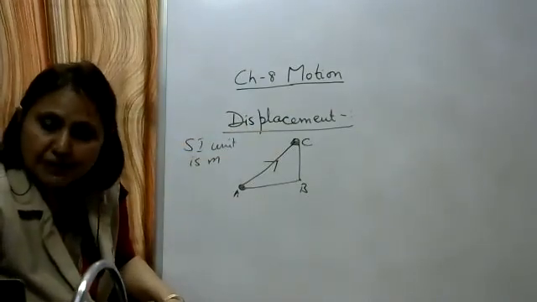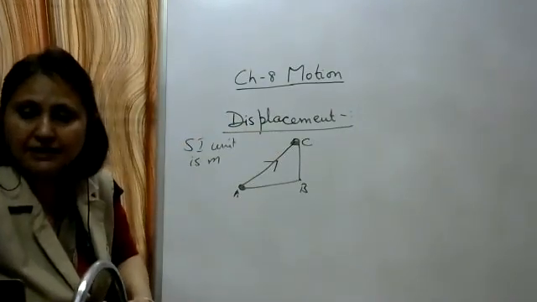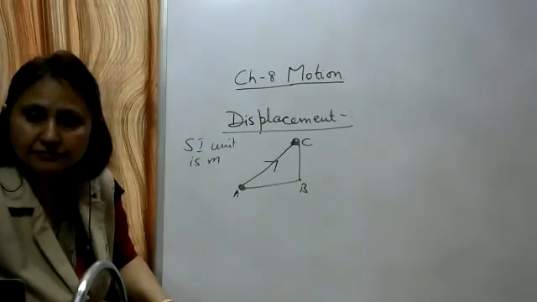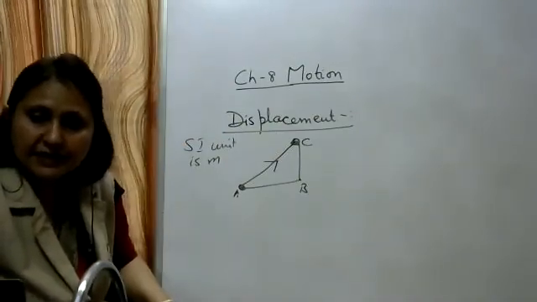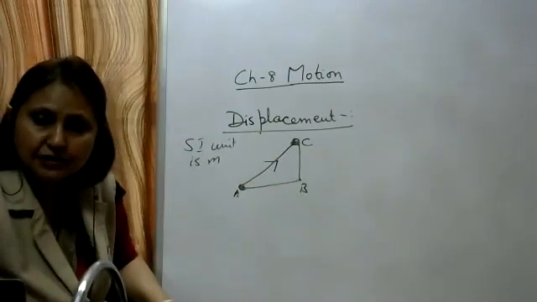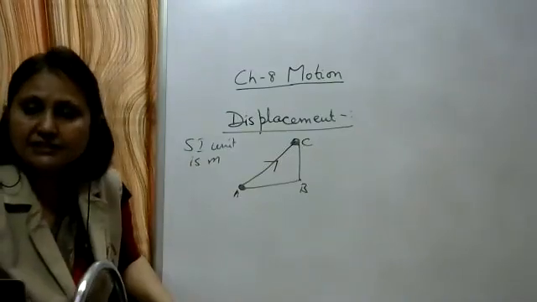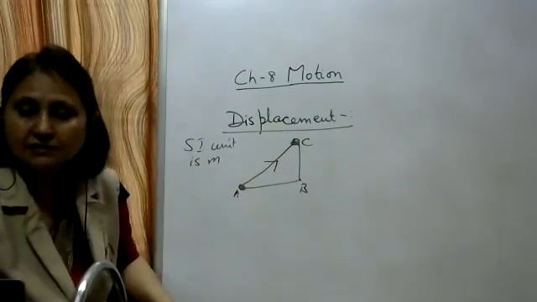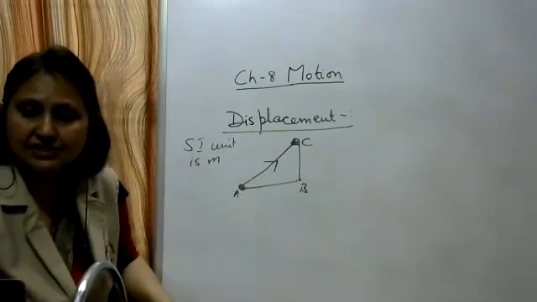And write down displacement is a vector quantity, that is, it has magnitude as well as direction.